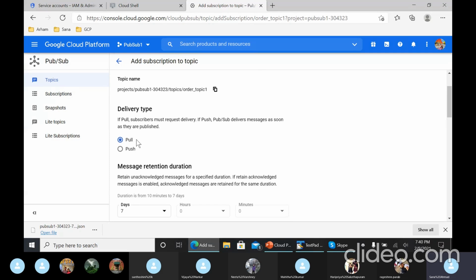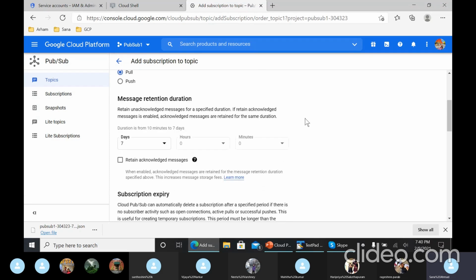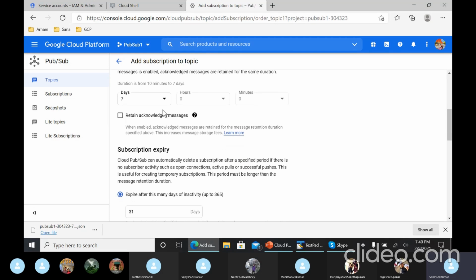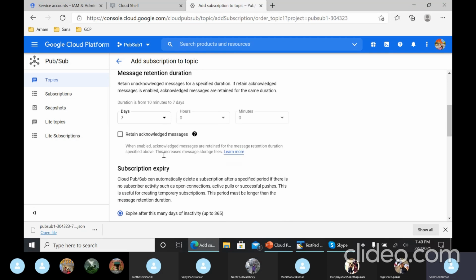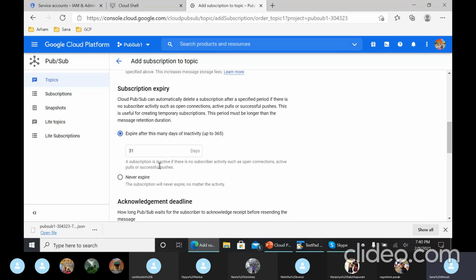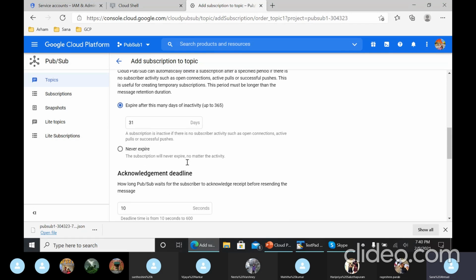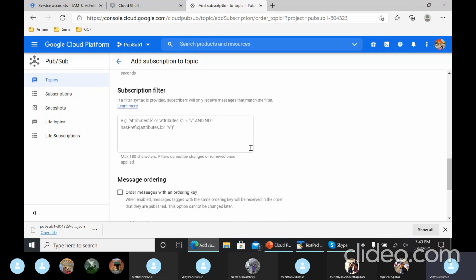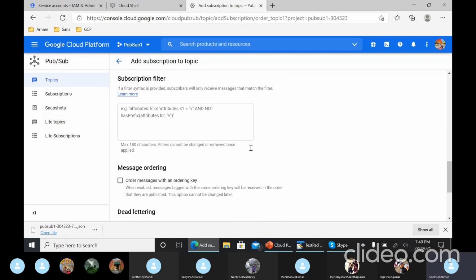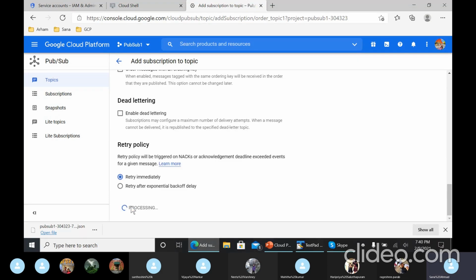The delivery type is pull. That means that the subscriber would pull that message when it wants to. Then there are 7 days of retention duration. The expiry is 31 days. Okay, and keep everything else as it is, and just click on create.